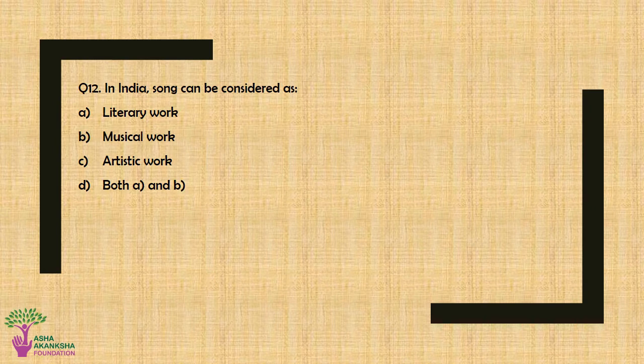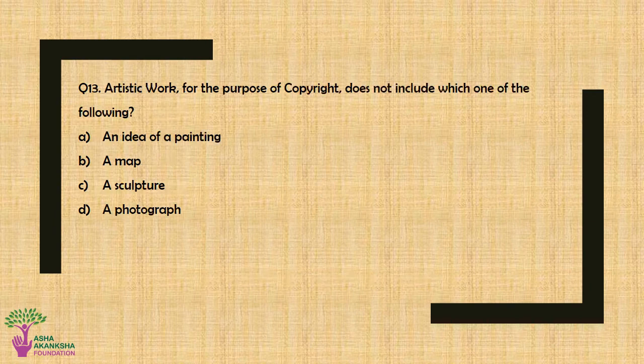Question number 12. In India, song can be considered as option A, literary work; option B, musical work; option C, artistic work; or option D, both option A and option B. The correct answer for this question is option D, both option A, literary work, and option B, musical work.